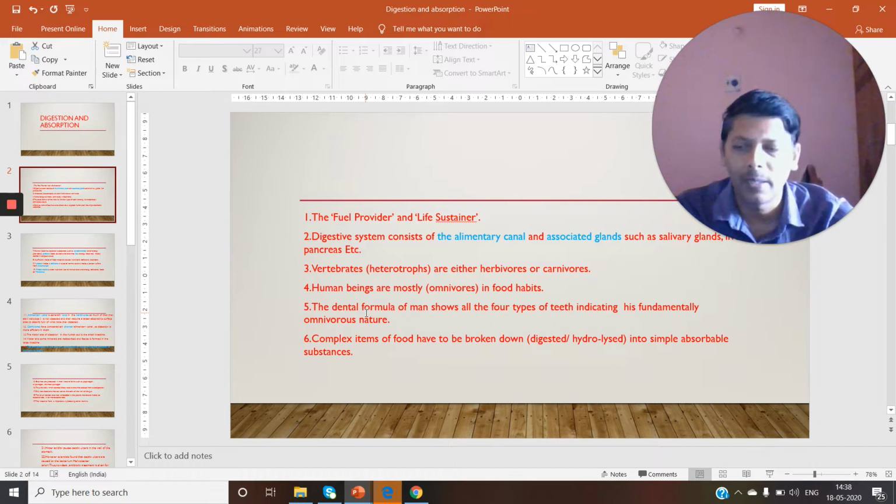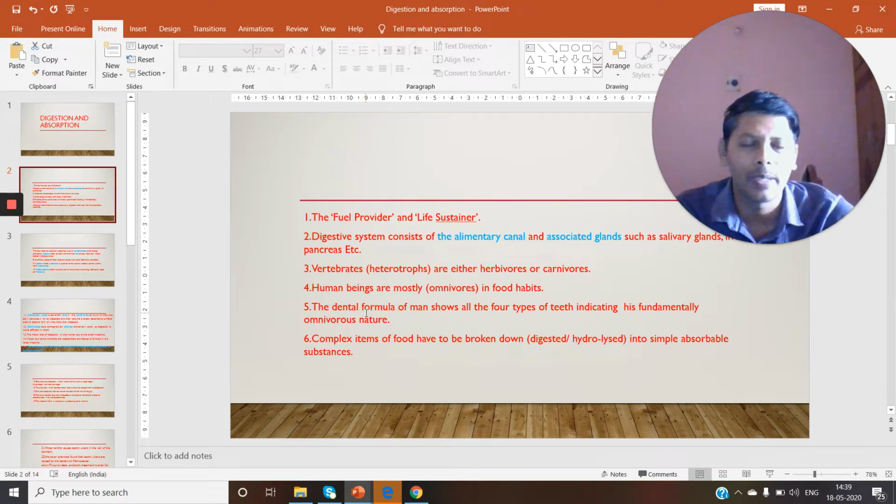If you observe the dental formula of carnivores like tiger and lion, they have well developed canines. As they are flesh eating animals, they can tear flesh with the help of those canines. If you observe the teeth of buffalo and cow, we don't find canines in those animals; they have well developed incisors.